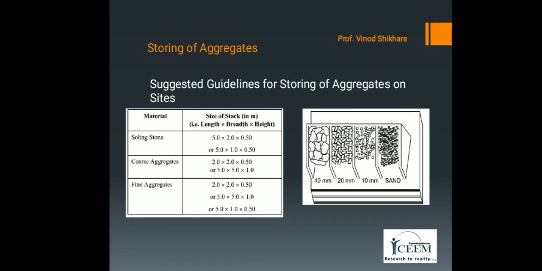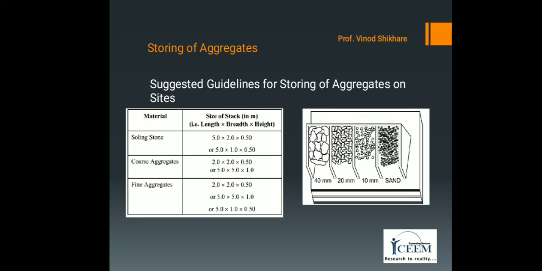In case such a patch of ground is not available near the construction site, then it can be placed on another arrangement like the box shown in the figure.